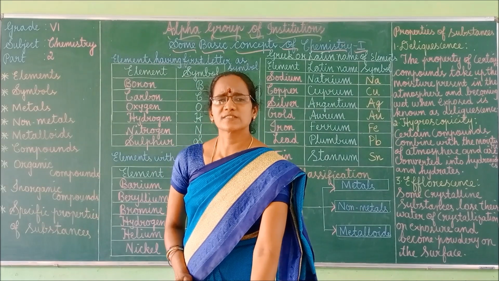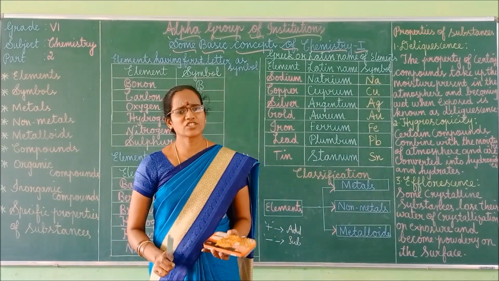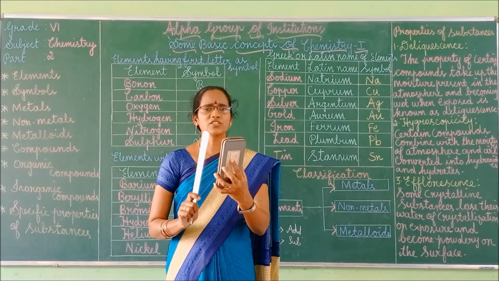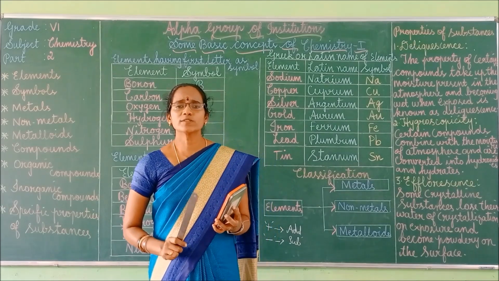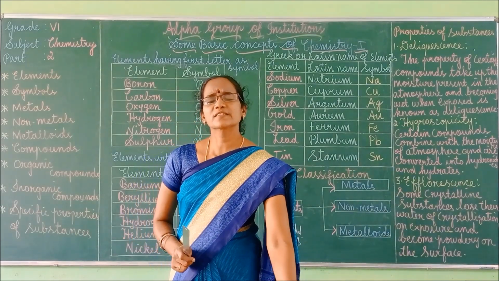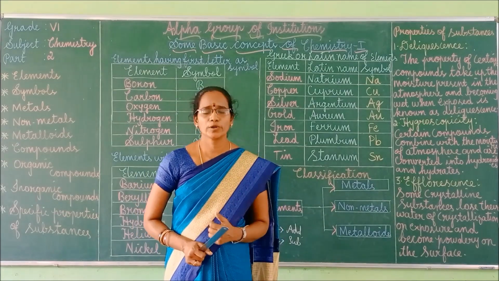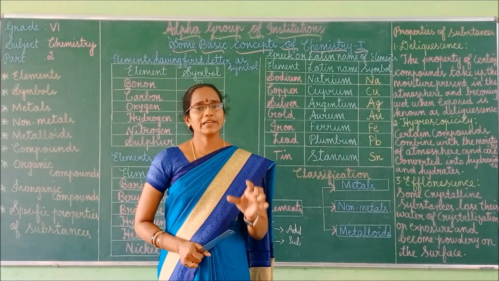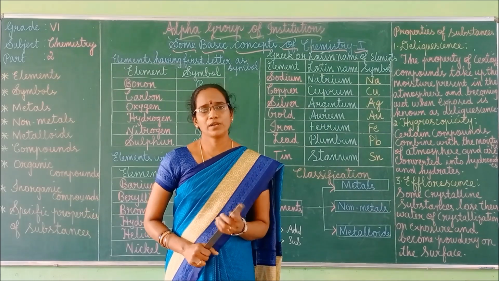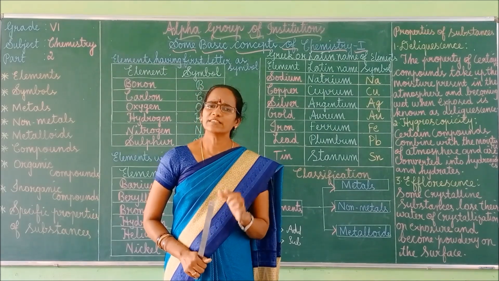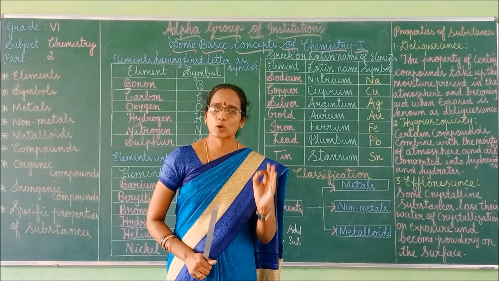Metals produce sound on being hit. This is called sonorous in nature. Sonorous is nothing but sound. This property is mainly used in making temple bells.